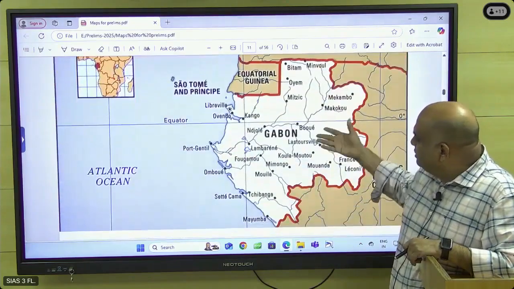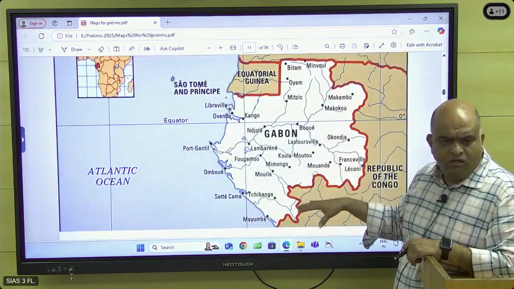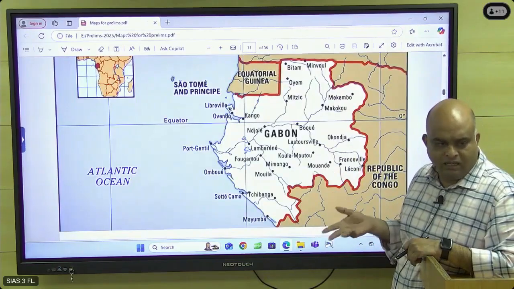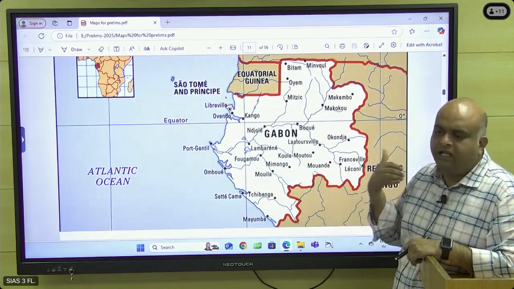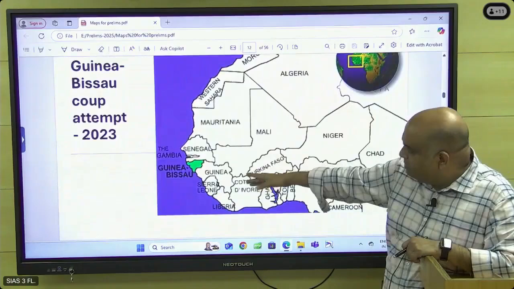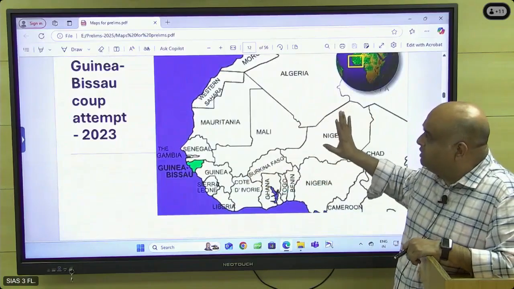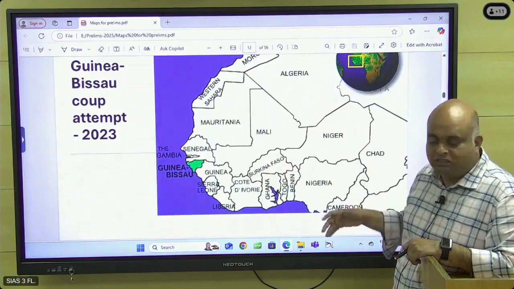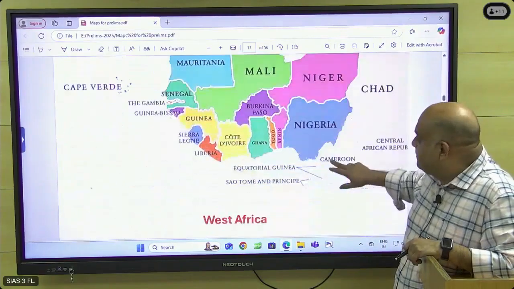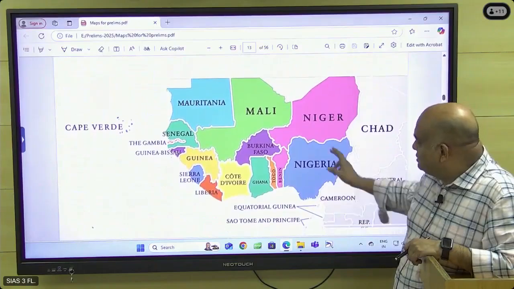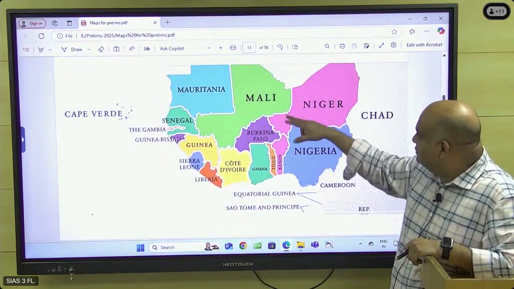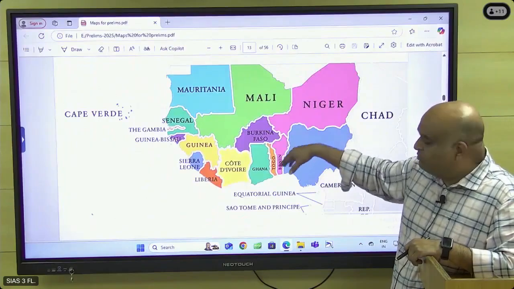Gabon, same thing. The military took over the government. When elections were announced, the people did not accept the election results, and the military took over the government. Okay, and in this area, Guinea-Bissau, it is also the same thing. There was an attempt, but it was not successful. The attempt was there, and the fight is going on. And these are all the West African countries. Okay, check these countries, the countries around Mali, Niger, Burkina Faso. Just check it.